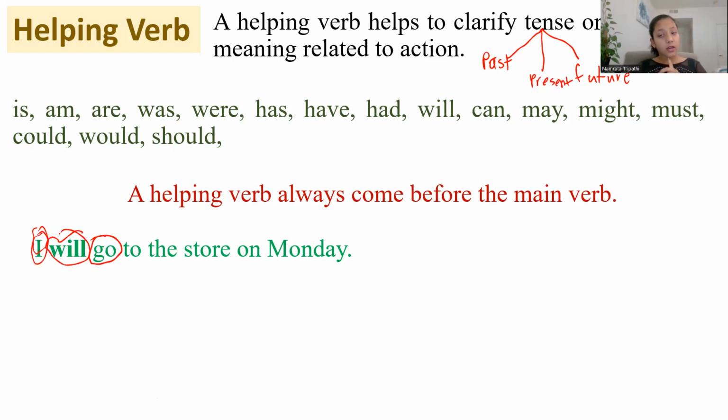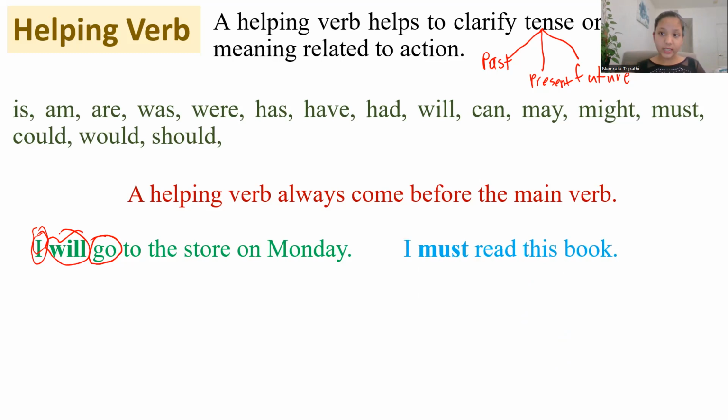So let me tell you something. Will, as you can see, it says a helping verb helps to clarify tense. So will go, I will go. Will go means I will do the action in the future. So I will go, that means I'll do it in the future. I'll go to the store on Monday. So that means I will go in the future. Not now, I'll go in the future.